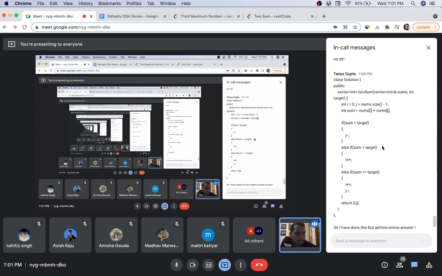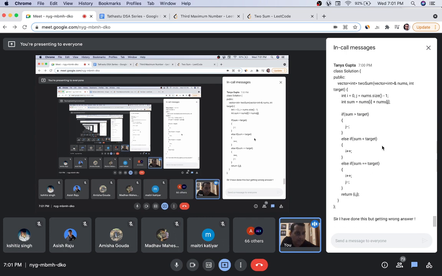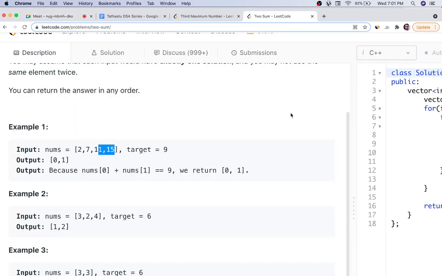She has done this. So guys, please look at the solution in the chat. Please give your comments and engage with Tanya, this is the perfect way to learn better. Look at her code and also tell her where she is wrong. By that time I will explain the code for all the students who are not able to understand it.